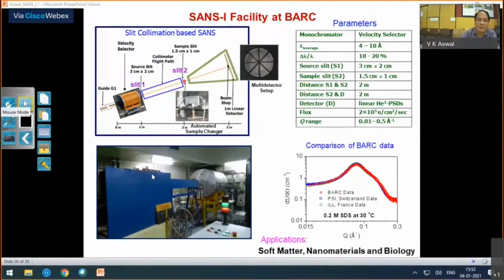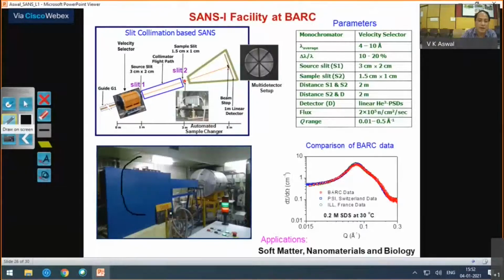So this is a photograph of this slit collimation based facility at reactor Dhruva. As I said, it's a 5 meter long instrument. Inside this shielding, you will see the velocity selector, which looks like this.